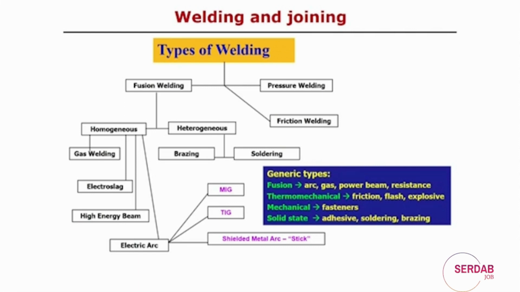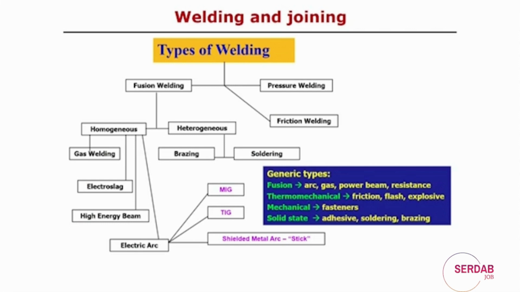So, in this case not only the thermal condition, maybe some mechanical energy is also required, and in general that is called thermomechanical energy utilized for all these cases, while in fusion welding only heat energy, or maybe thermal energy, is utilized to conduct all these types of welding processes.